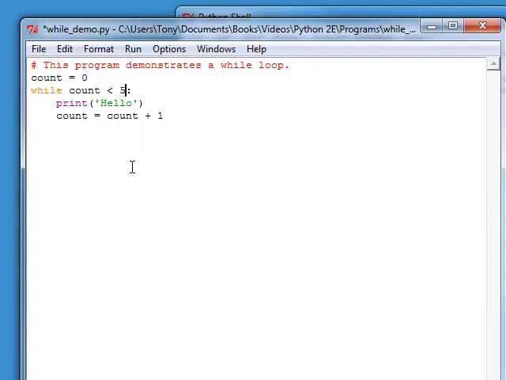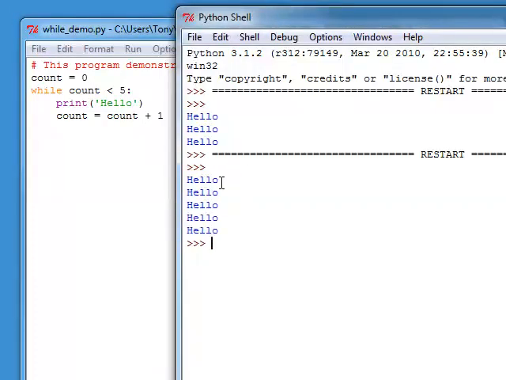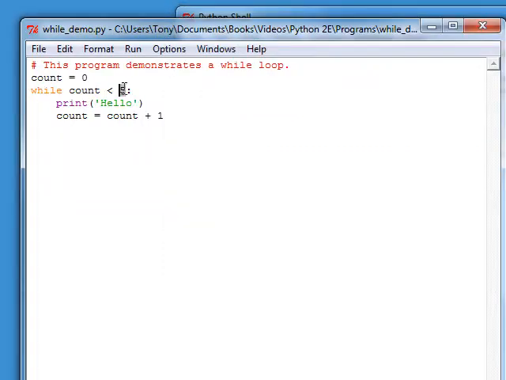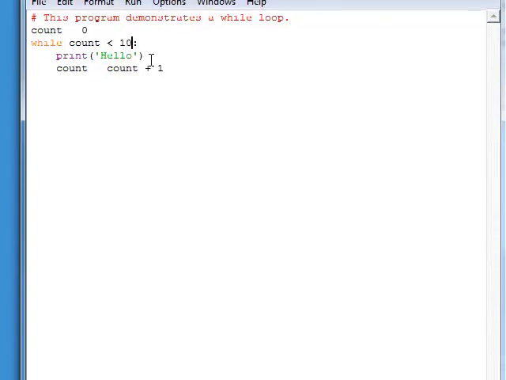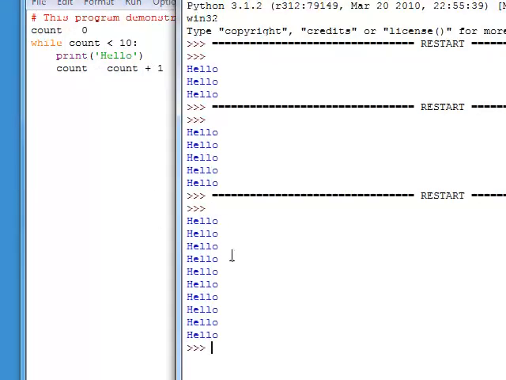If I change that to a 5, then this loop should run 5 times. Let's try it. Okay, and there's the output shown 5 times. If I change this to a 10, then here's the output shown 10 times.